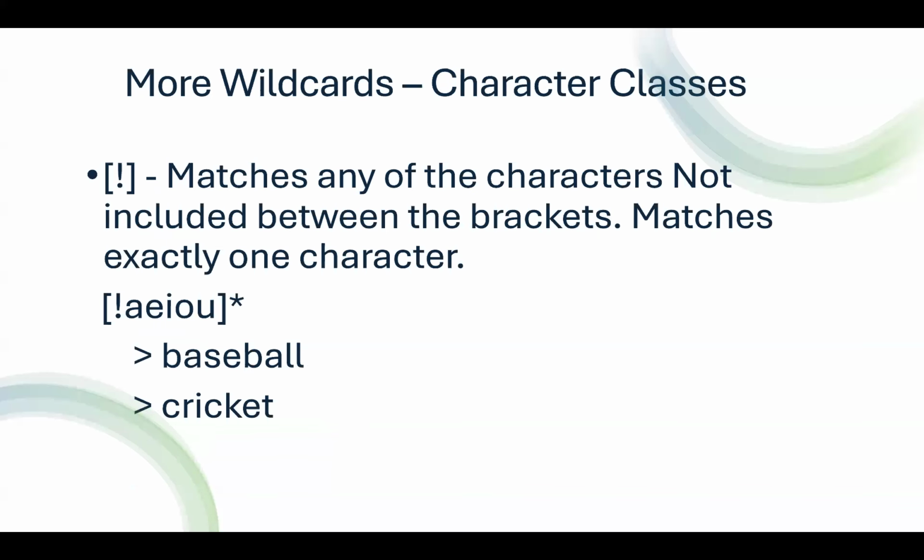If you want to exclude characters in a match, use an exclamation mark. For example, if you want to find all the files that do not start with a vowel, then you can use open bracket, exclamation mark, AEIOU and close bracket. Here, baseball and cricket match this pattern because the first character is not an AEIOU.